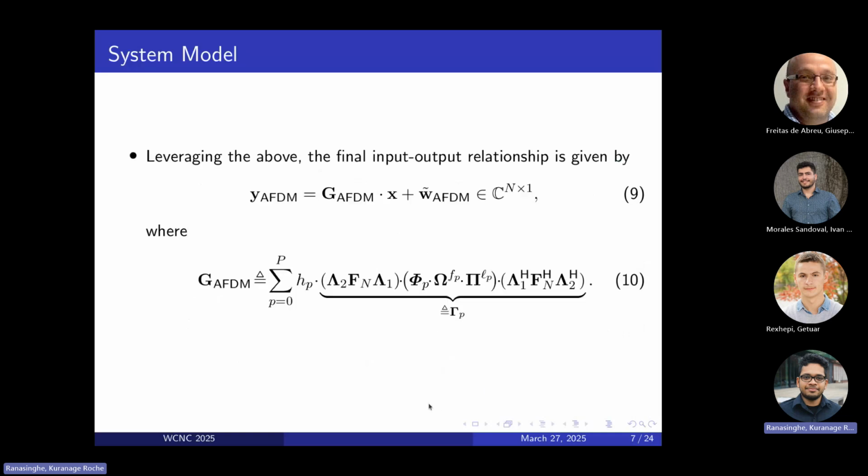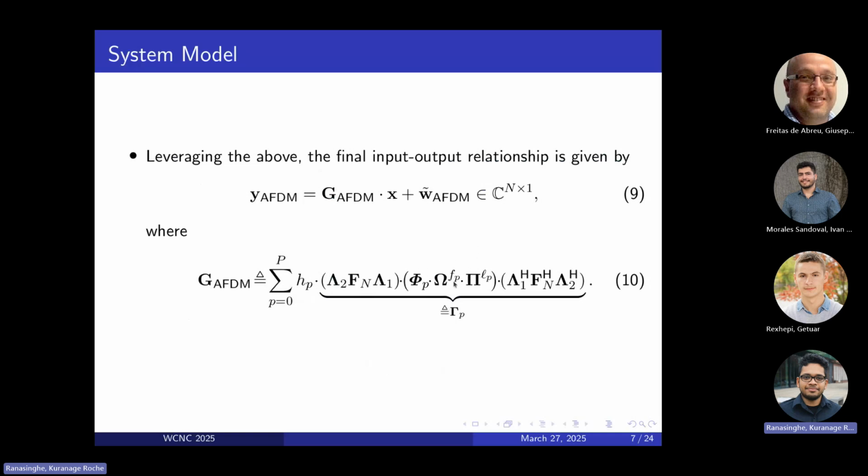And putting it all together, we have the final input-output relationship given by equations 9 and 10. As you can see, in the discrete affine Fourier domain, which is the foundational domain in this AFDM waveform relationship, where this AFDM comes from, you have this nice G_AFDM matrix, which incorporates all of your channel characteristics. So you have this complex channel coefficient and this matrix with the cyclic prefixes, the Doppler shifts, and the delays,